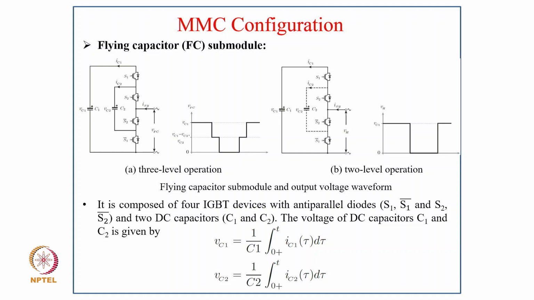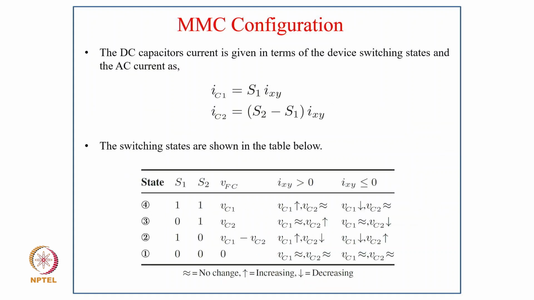It is composed of 4 IGBT devices with anti-parallel diodes, S1, S1 bar and S2, S2 bar, and 2 DC capacitors, C1 and C2. The voltages across capacitors C1 and C2 are given as VC1 equals 1 upon C1 times the integral from 0 to T of IC1(tau) d tau, and VC2 equals 1 upon C2 times the integral from 0 to T of IC2(tau) d tau. The DC capacitor current is given in terms of the switching device states and the AC current.